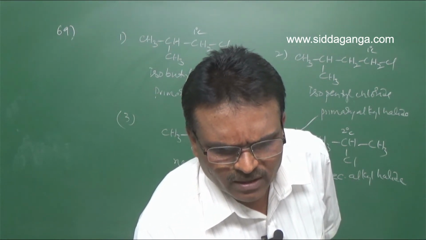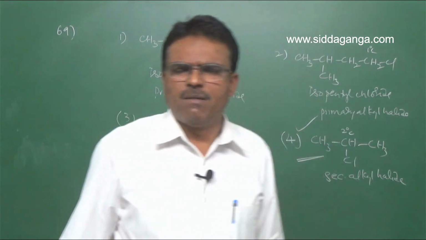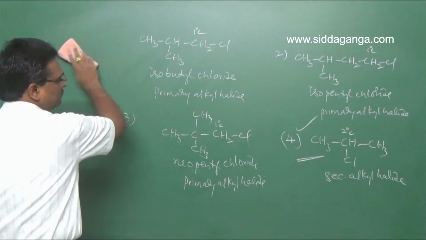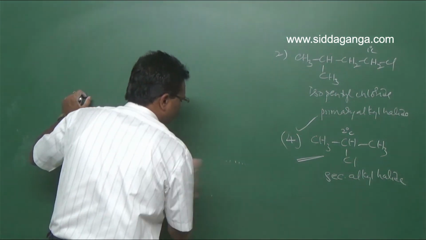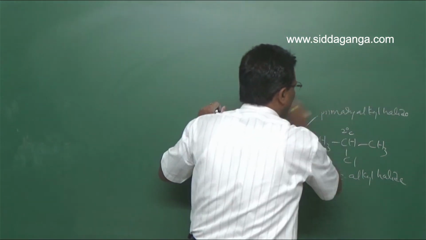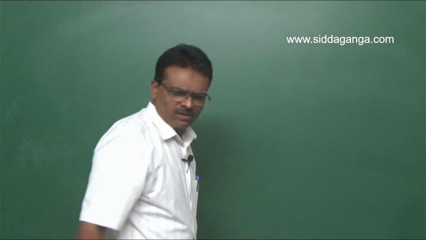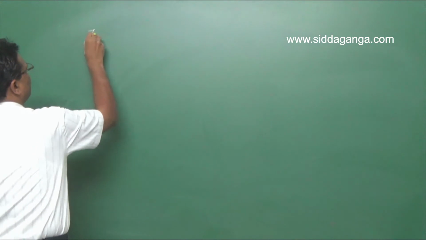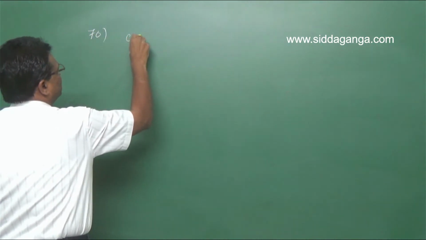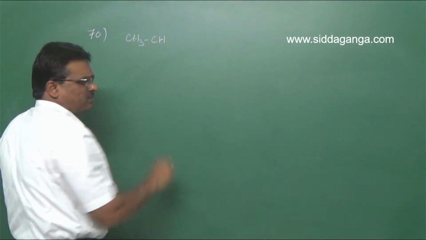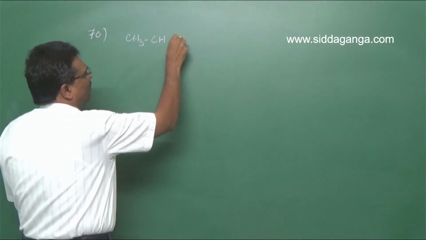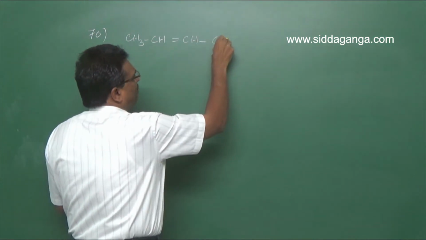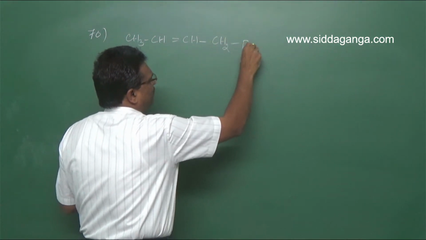70. IUPAC name of the compound. IUPAC name of the compound is CH3CH, question number 70, CH3 CH double bond CH single bond CH2 Br. CH2 Br.